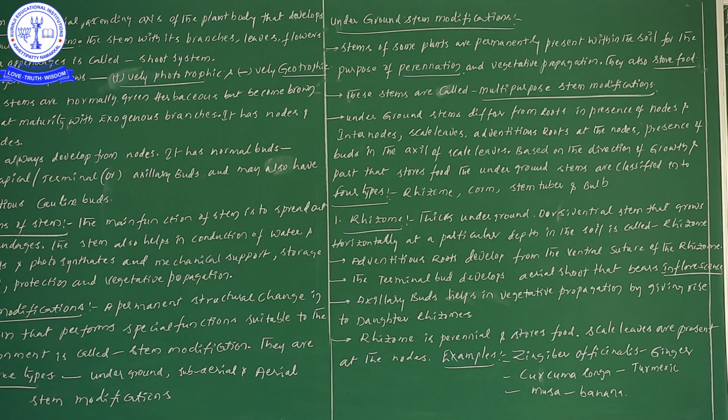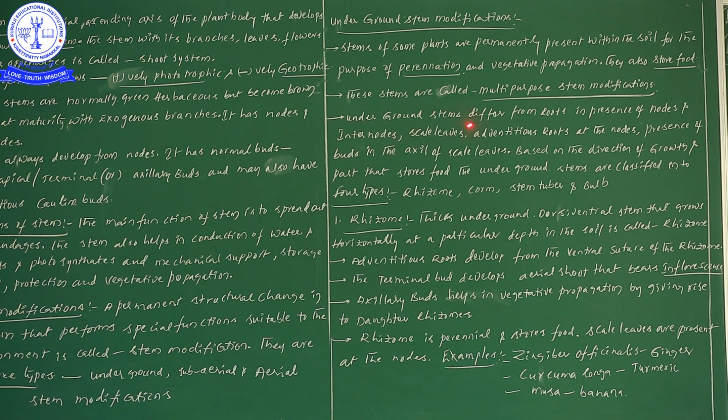Multi-purpose stem modifications. Next, underground stem modification differs from the root in the presence of nodes as well as internodes. This point we have discussed so many times. Whether the stem is present underground or aerially, we can definitely see the presence of nodes as well as internodes, but nodes and internodes are absent in roots. So this point is important.